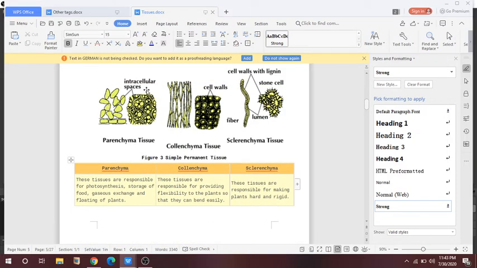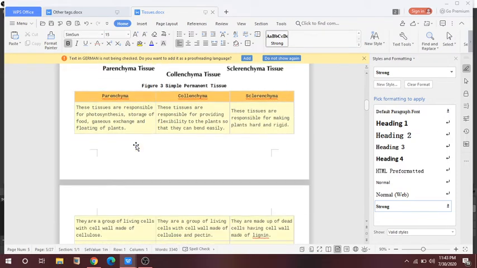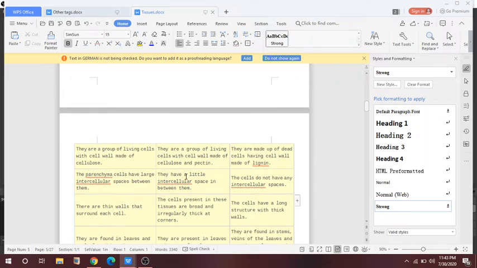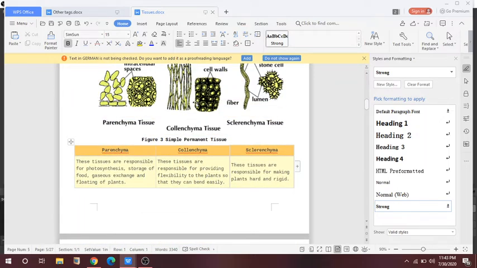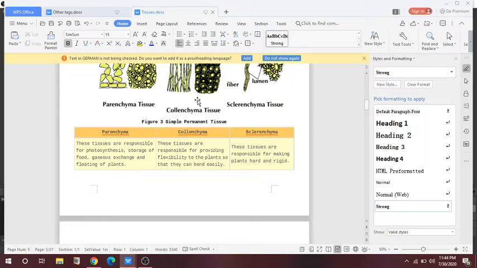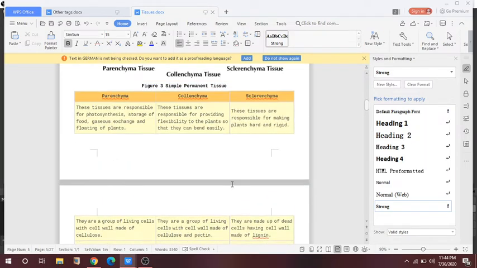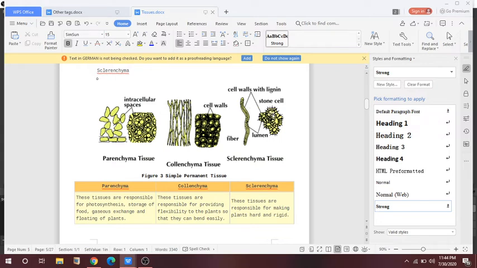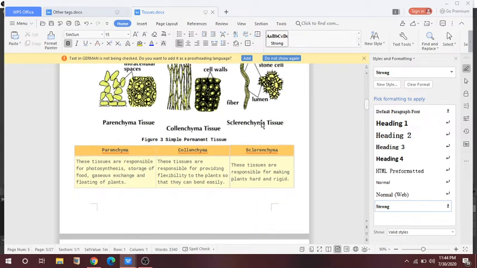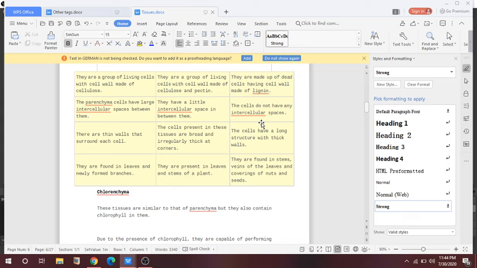You can see here the large intercellular space in the parenchyma tissue, and the collenchyma tissues have intermediate intercellular spaces, and the sclerenchyma do not have any intercellular spaces between the cells, and they have thick walls.